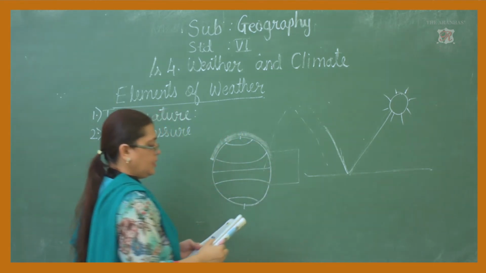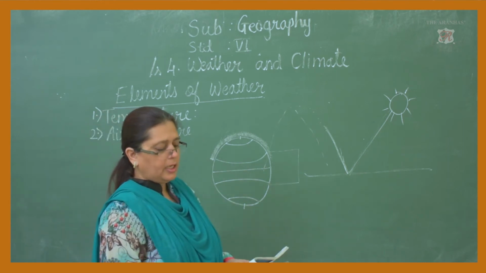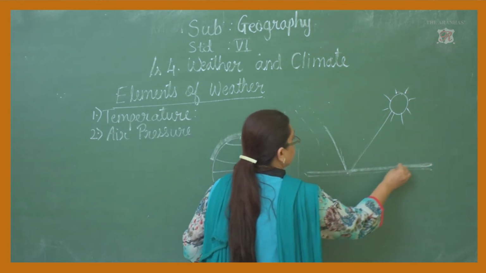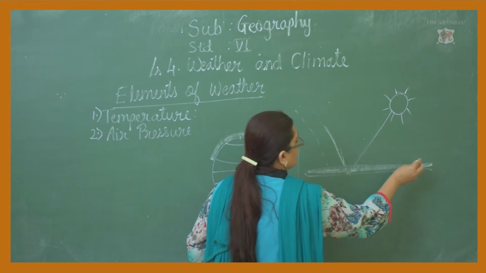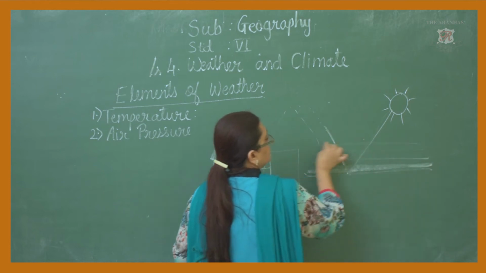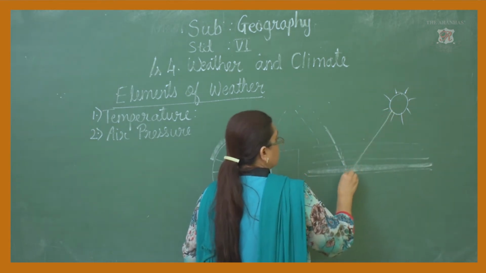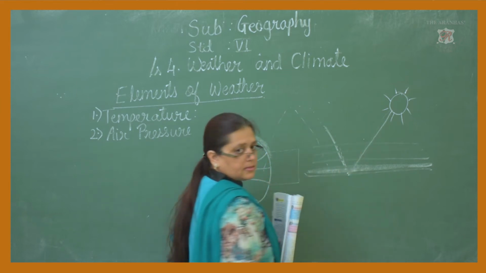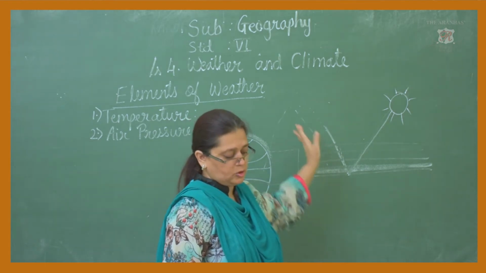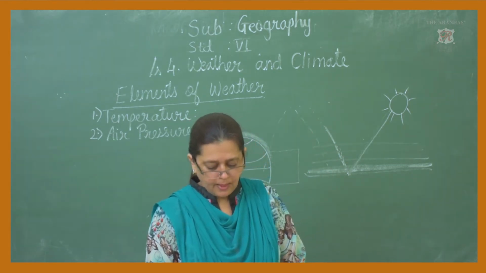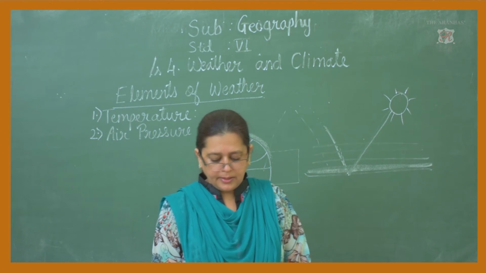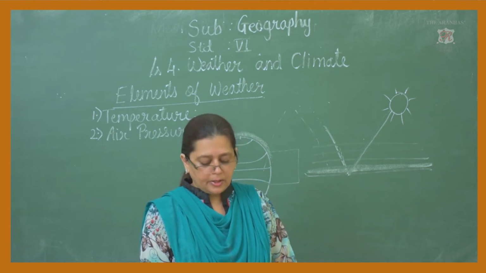As you get the heat, this first layer gets heated up first. As you go up further, the temperature slowly decreases, and we feel cold in this region. Then there is greater air pressure near the surface of the earth, and it decreases with increasing height.